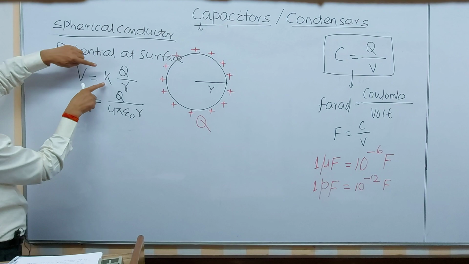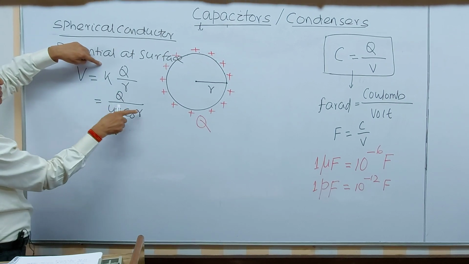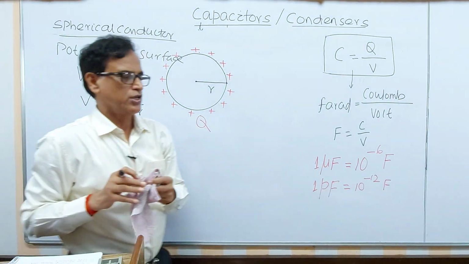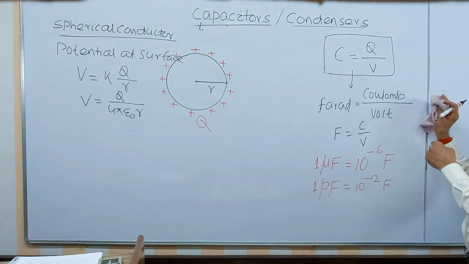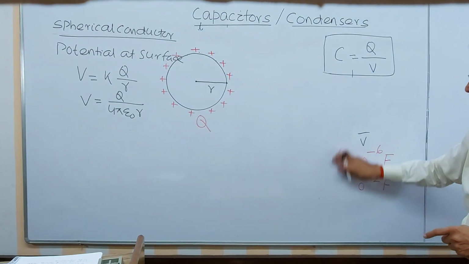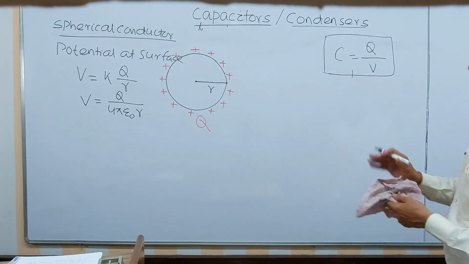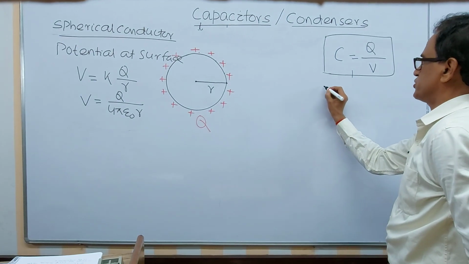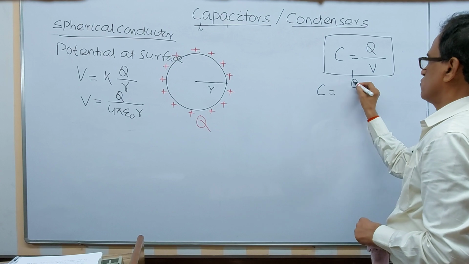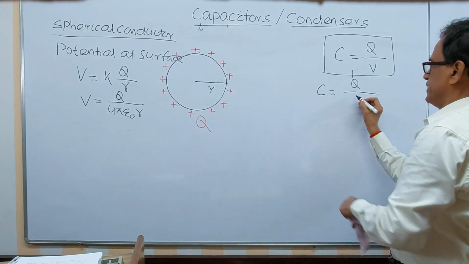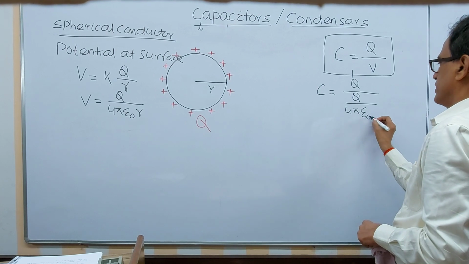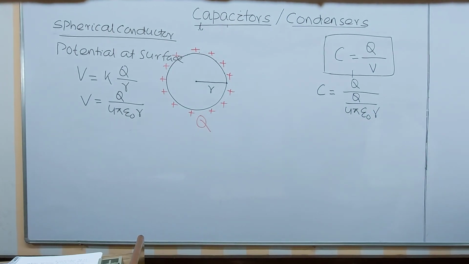Now, if you want to find the capacitance of this capacitor, as we have discussed, what will be the value of this capacitance? C equals q by V, where V is q divided by 4 pi epsilon 0 r.